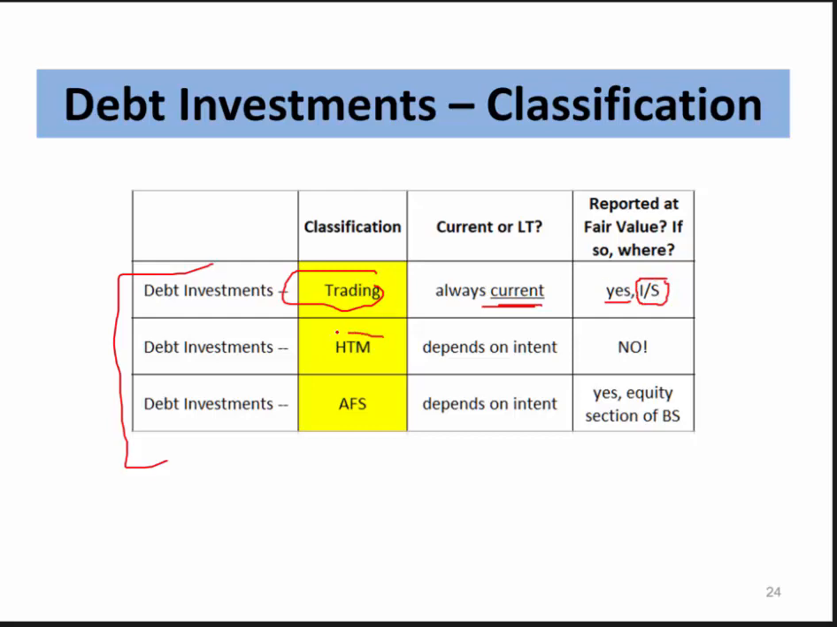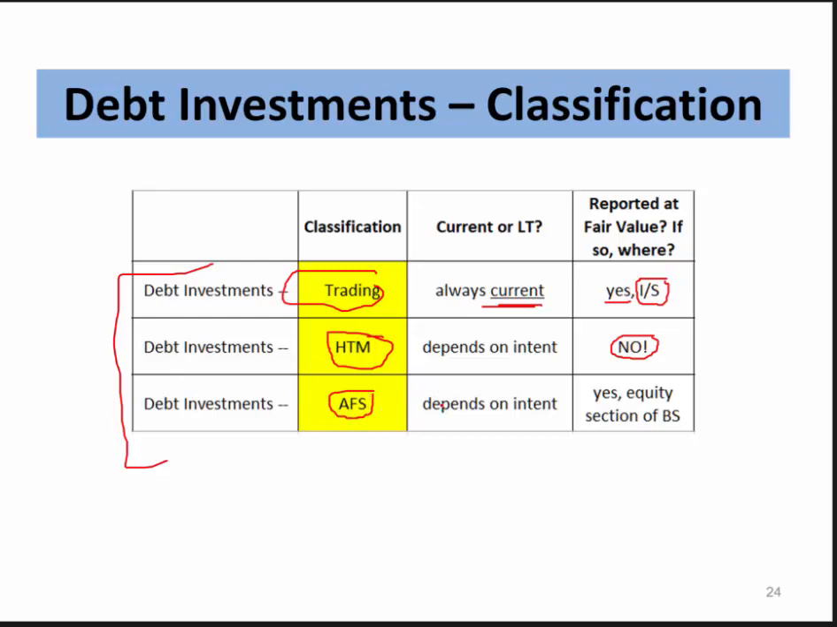Then we talked about held to maturity debt investments. Those can be current or long term, again, depending on if we intend to sell those within the year. But we do not adjust those to fair value. We simply don't.